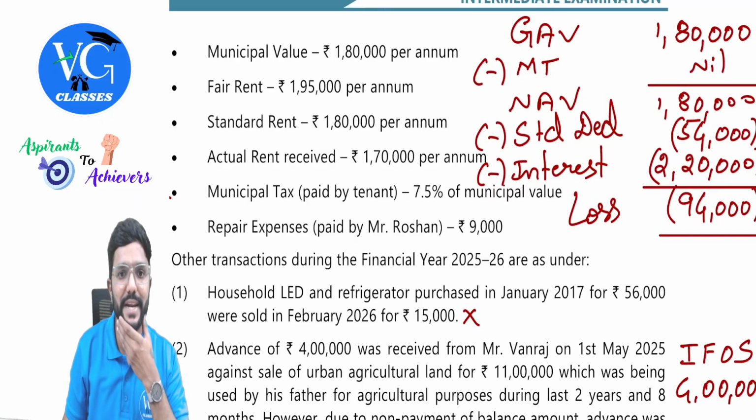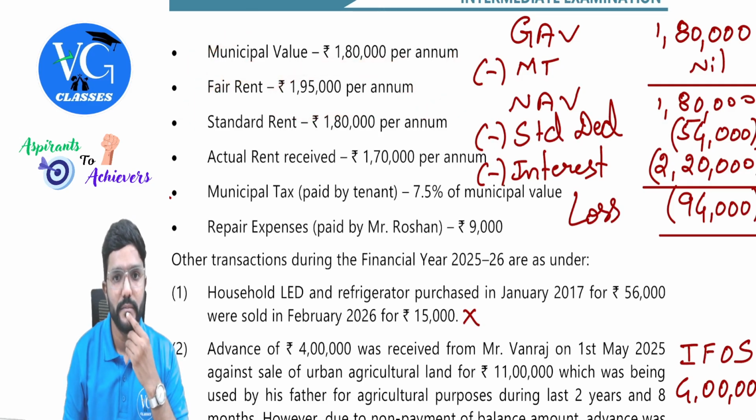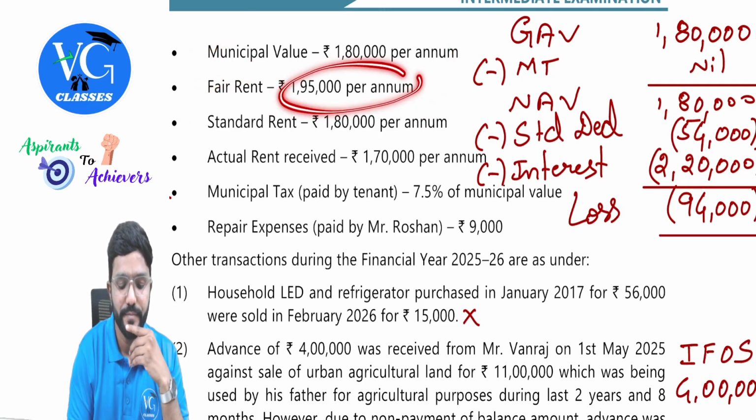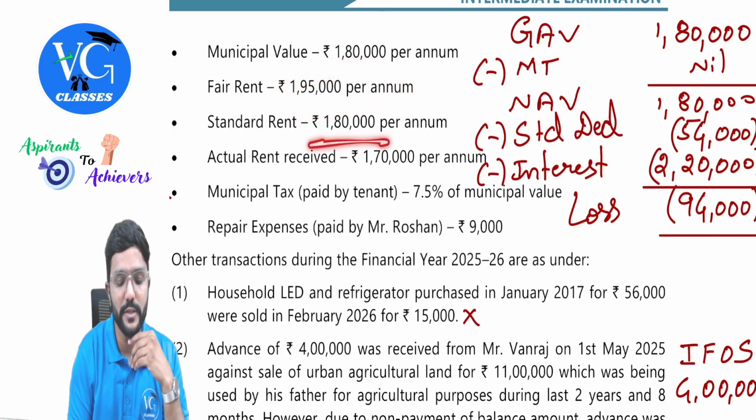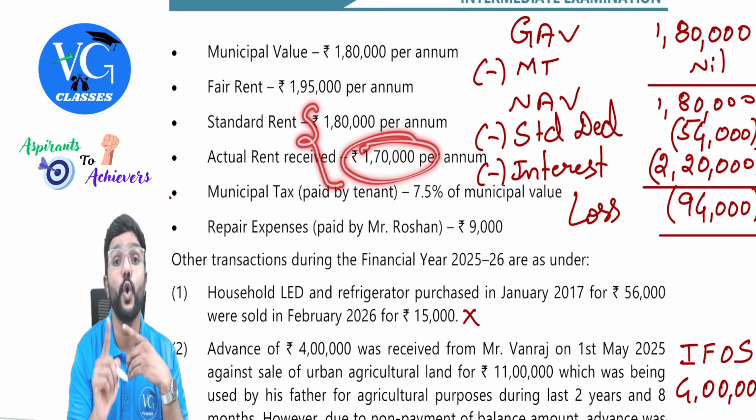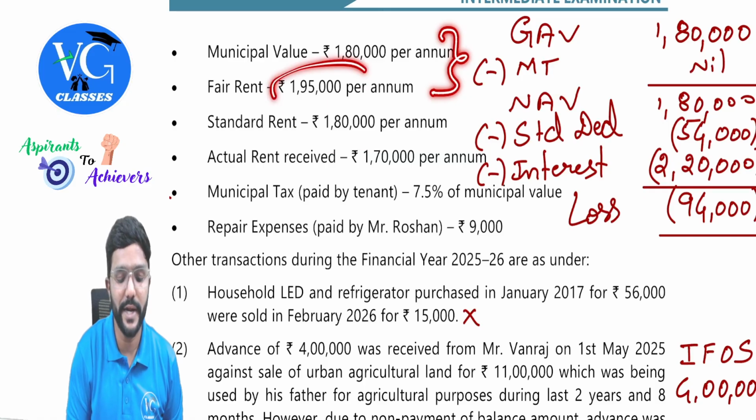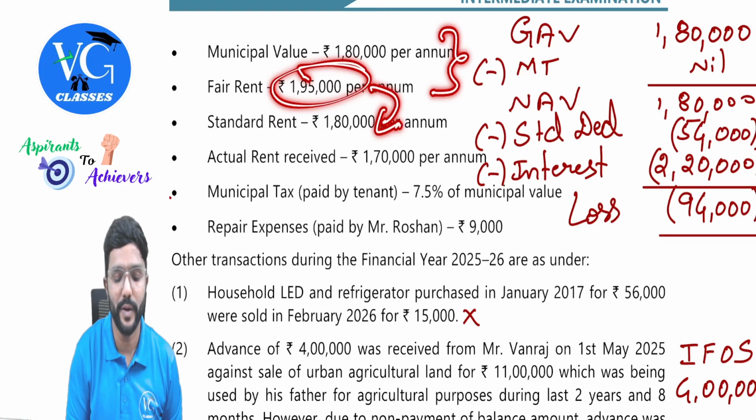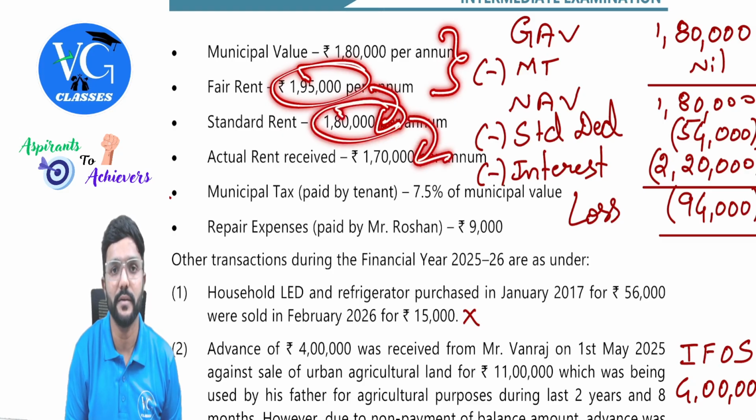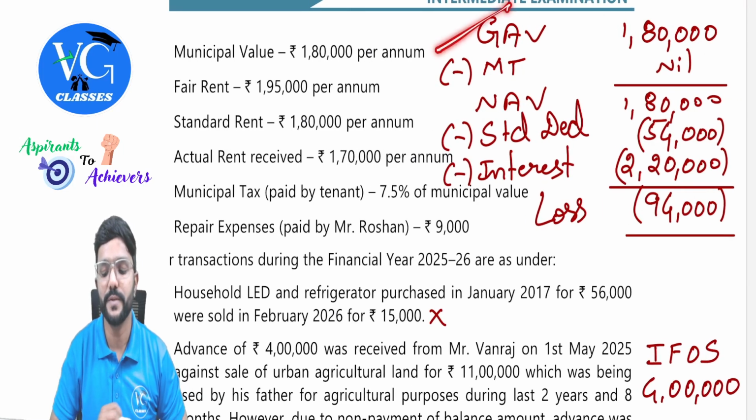So first, let us calculate gross annual value. Municipal value or fair rent, whichever is higher, 195. Then compare that with standard rent, whichever is lower. So 195, 180, whichever is lower, 180. Then compare that with actual rent. So 180 or 170, whichever is higher, 180. I repeat. First step, municipal value or fair rent, whichever is higher, 195. Compare that with standard rent, whichever is lower, 180. Compare that with actual rent, whichever is higher. Take whichever is higher, 180. So gross annual value is 180.